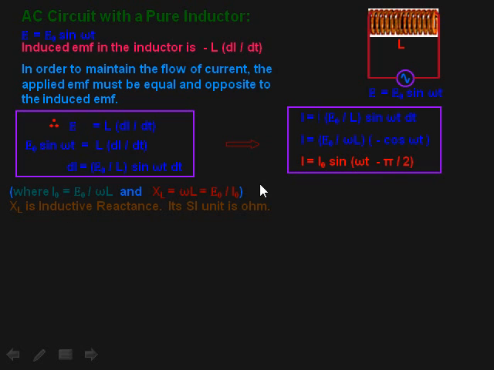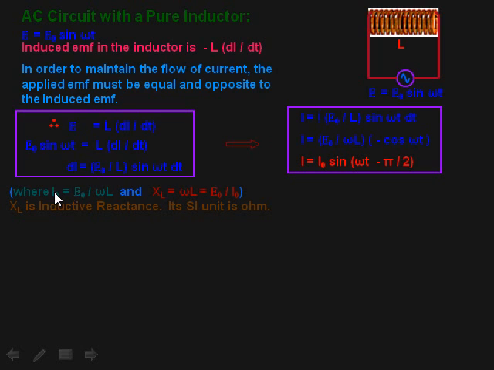So the current will be maximum when this will be 1, that is I naught will be equals to E naught, I is equals to E naught upon omega L. So I naught will be equals to E naught upon omega L. So what will be the value of resistance?